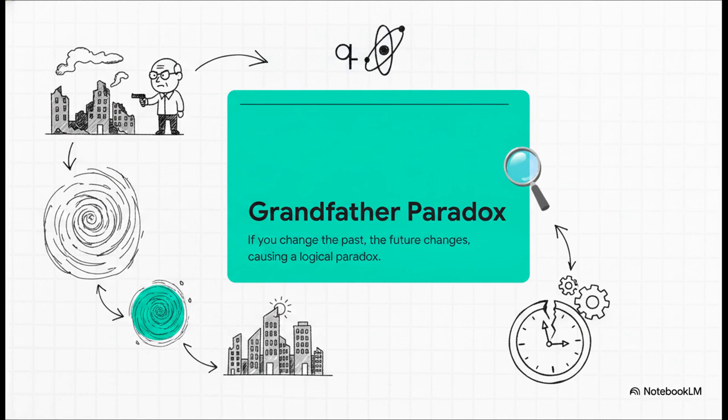And of course, we literally can't talk about pop culture physics without time travel. Time travel presents a massive logical problem known as the grandfather paradox. It basically states that if you change the past, the future changes. If you travel back in time to kill a villain, you prevent the very apocalypse that caused you to time travel in the first place. But wait, if it never happens, you never go back, and you never stop them. It's a complete breakdown of classical logic.